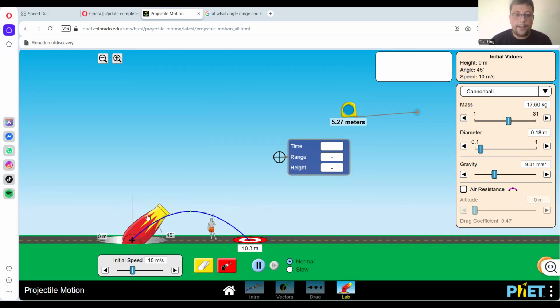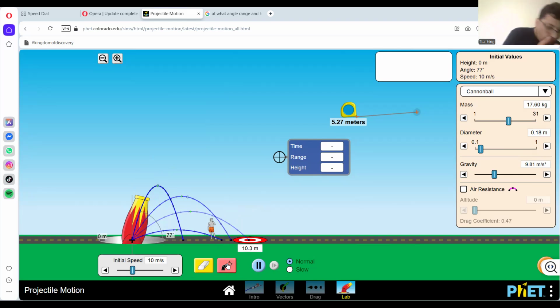Now we also take different angles. At 61 degree, our range will decrease. If I take the angle of 25 degree, our range also decreases. If I take 77 degree, our range also decreases. So at 45 degree, our range will be maximum. So we can see that at the angle of 45 degree, the range will be maximum.